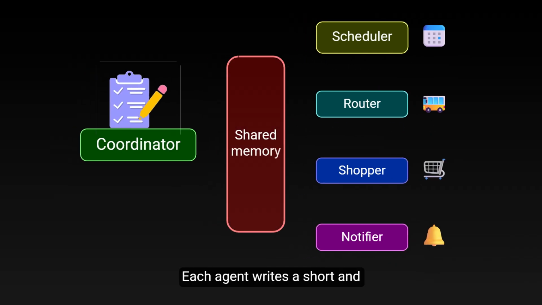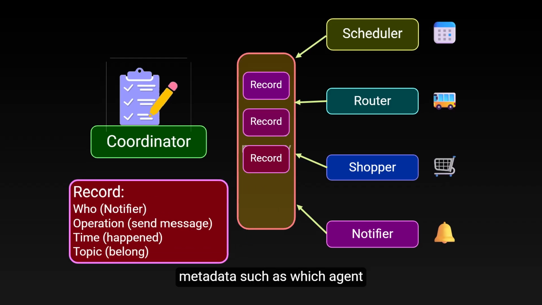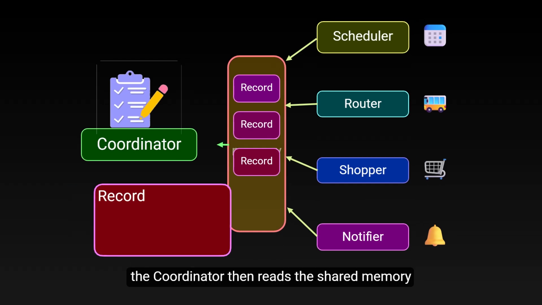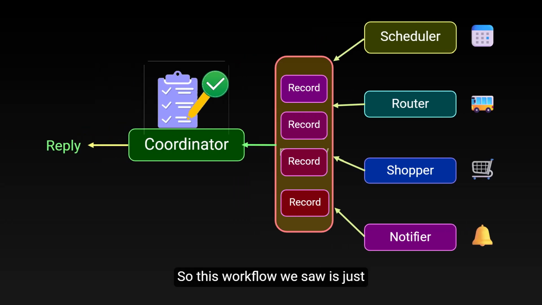Each agent writes a short and structured record into shared memory. Each one should be tagged with metadata, such as which agent wrote it, what operation was performed, when it happened, and which topic or task it belongs to. Then the coordinator reads the shared memory, looks for gaps, and sends quick follow-ups if needed. When all criteria are met, the coordinator posts the final reply to the user.